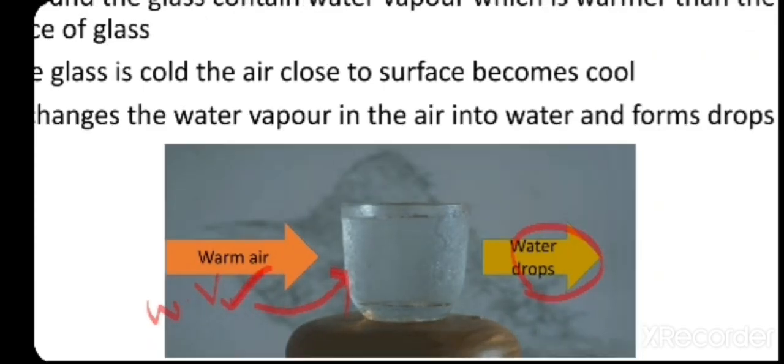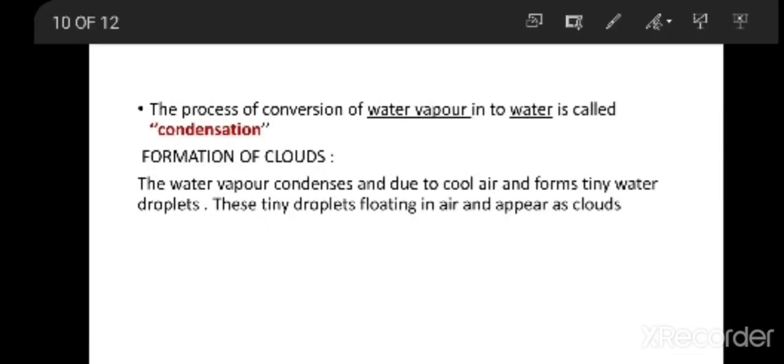So this is condensation. If you see clearly what is condensation, the process of conversion of water vapor into water is called condensation, and always condensation is going to take place in cool temperatures or cool conditions.